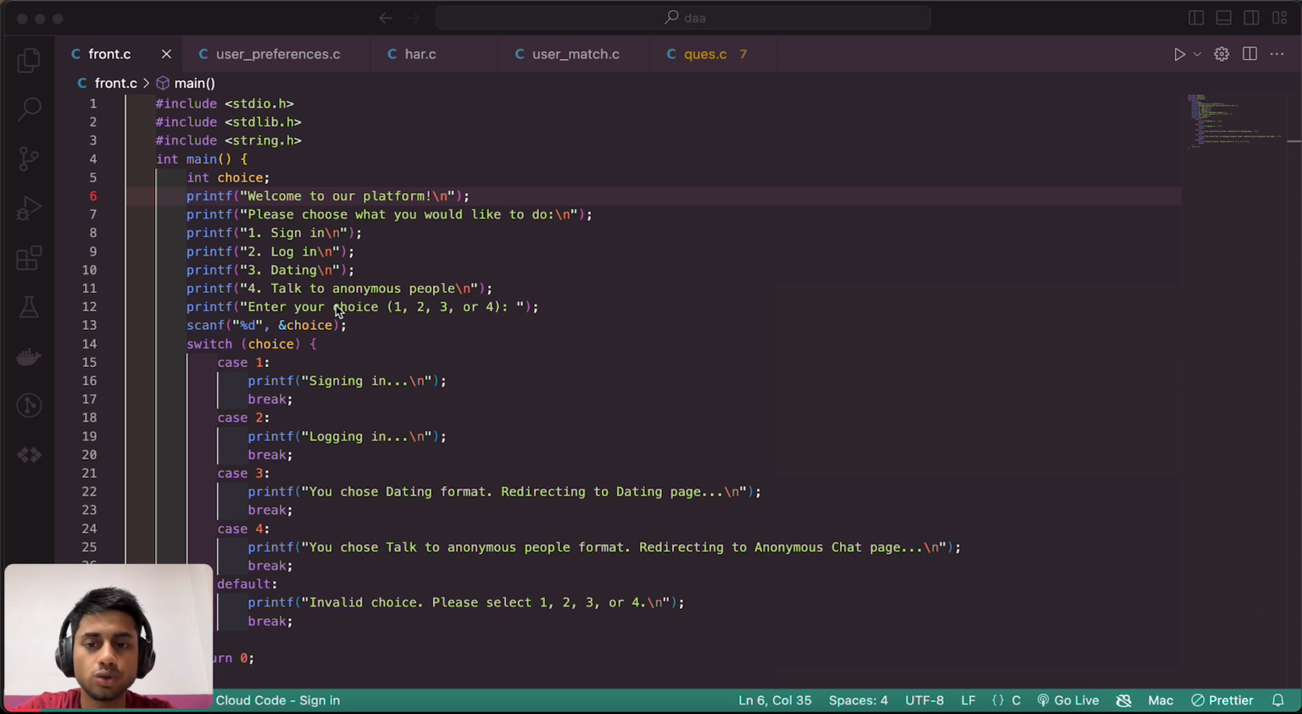Third, if you choose the dating option, it redirects to the dating page. And if you press talk to anonymous people, we show some random people on anonymous chat pages. If someone uses anything other than 1, 2, 3, 4, it will be an invalid choice. That's it.